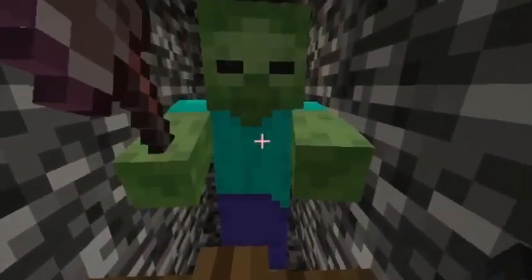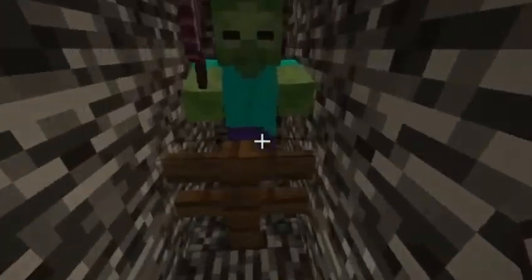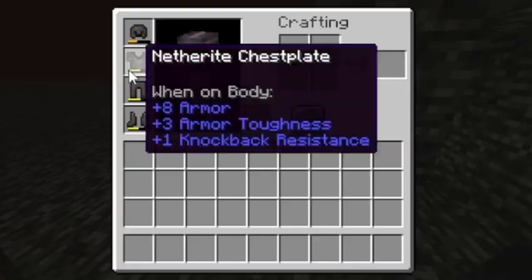2, 3, 4, 5, 6, 7. Alright, cool. We're at 7 now. Yep. Alright, almost there. Getting close. Really close. The helmet's almost done.